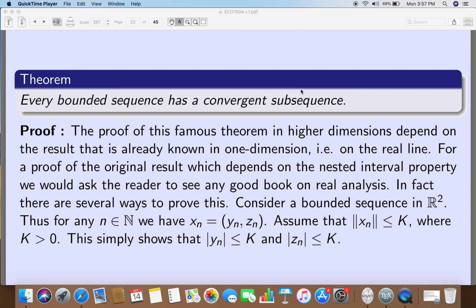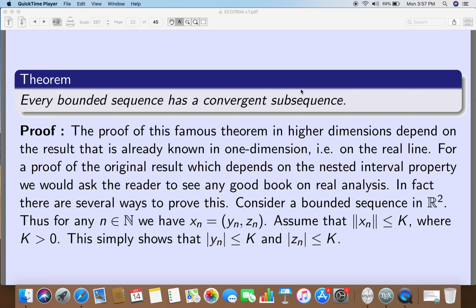You are right, possibly I am doing a little cheating here, but this is a result which you are supposed to know. But I assume that most of you have forgotten the proof, so I will give you a supplementary note proving this for the real line. But for this moment, assume that we know this for the real line. If you want, you can look it up on the net, you can just Google it, because Google is the biggest library in the world now.